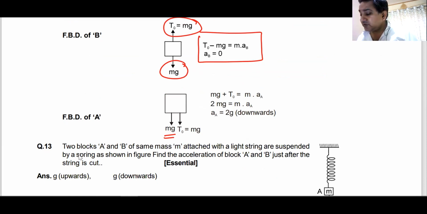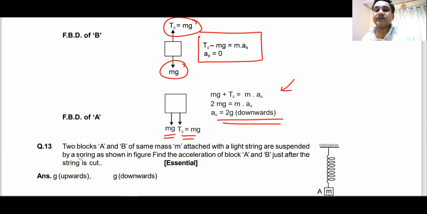Mg weight is downwards. T naught, which is the spring force, is also downwards. The net downward force should be equal to m into A. Acceleration of this block is 2 times T. Remember this question. I hope you will understand this.